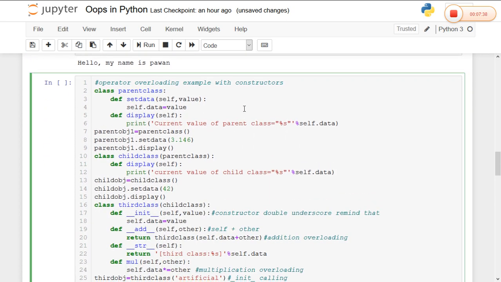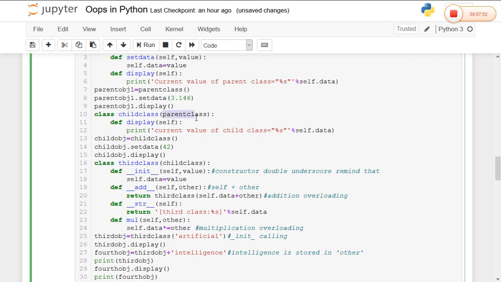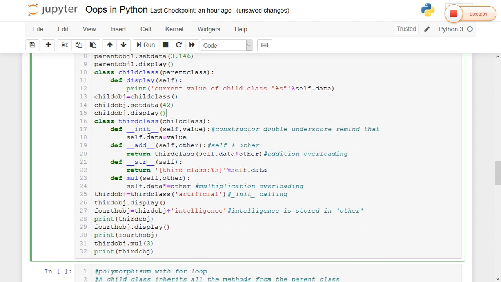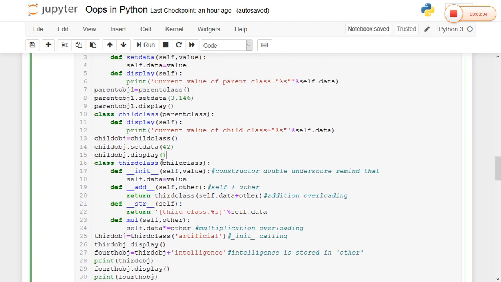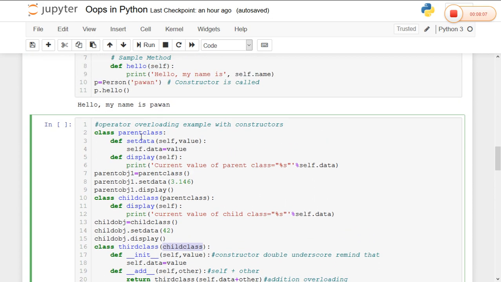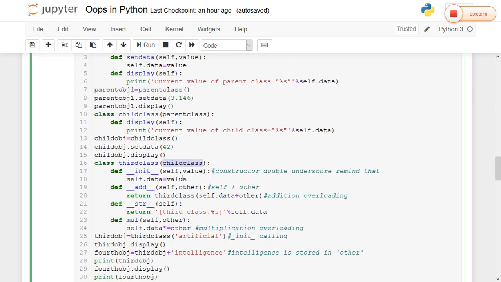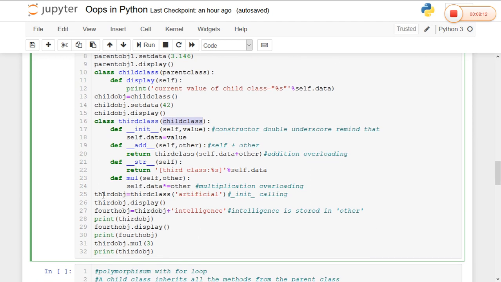So, operator overloading along with the constructor. Here I created one parent class and I defined two methods, set data and display. I created the object for the parent class and passed the value. Using the concept of inheritance, I created the child class with the display method, and using the child class object, I set the value. Now the third class inherits the child class, and by default the parent class. In the third class, I am defining the constructor. Whenever the object is created for the third class, the init constructor will be activated by default.